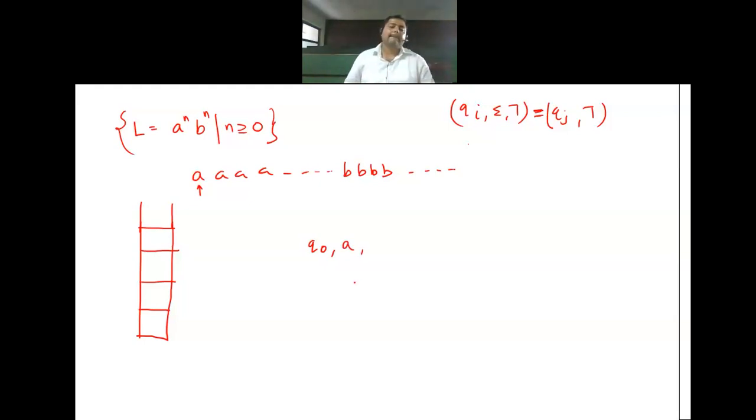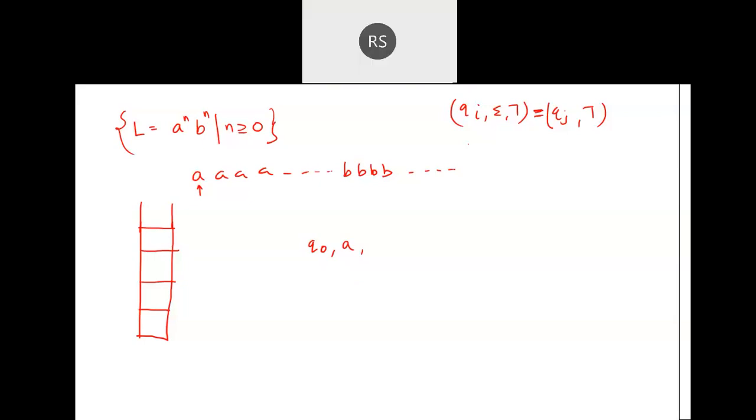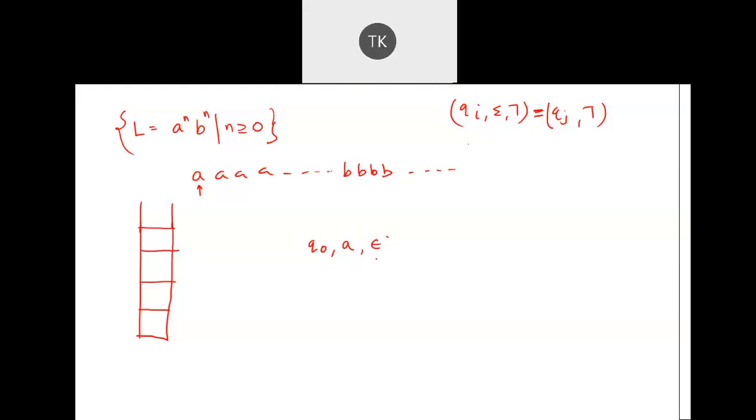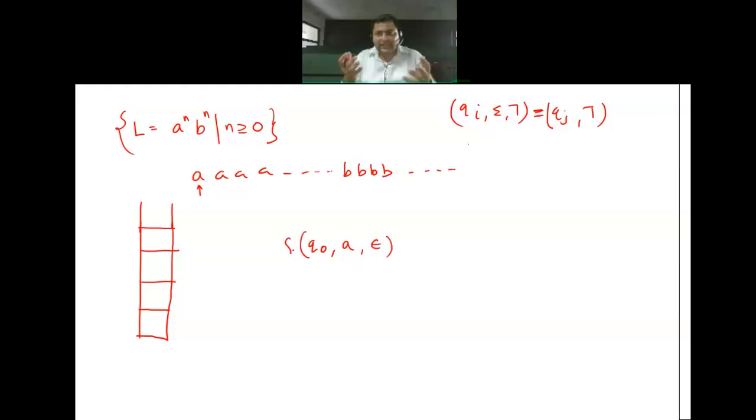Now presently, which symbol is there on the top of the stack? That means epsilon. Can we say this? Good enough. Then what are we expecting to do with this A? What will I do with the stack? Push it onto the stack. Therefore, this will go to the stack.